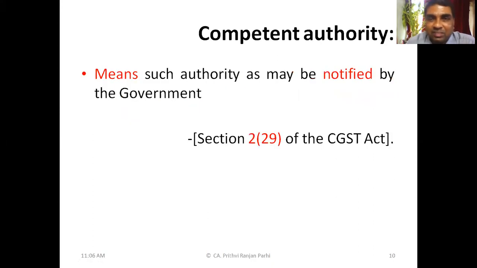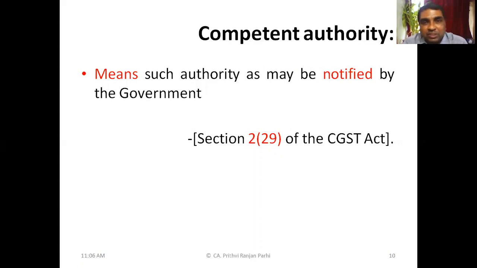Next term is a very simple term, competent authority. In many situations, you have to make applications to competent authorities, or decisions are required to be taken by competent authorities. One should know who the competent authorities are. So we will be learning that later on. But here the definition is not a complete definition. To understand the definition, we have to refer to something else. But at this stage, let us know.